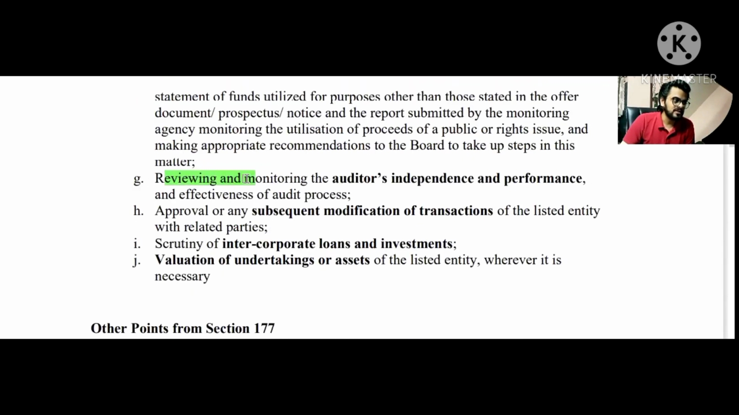Seventh point is again about the review and monitoring of the auditor's independence and performance. This is a good point. Eighth point is about the approval or any subsequent modification of transactions of the listed entity with related parties. So the eighth point is about the related party approval or any subsequent modification.